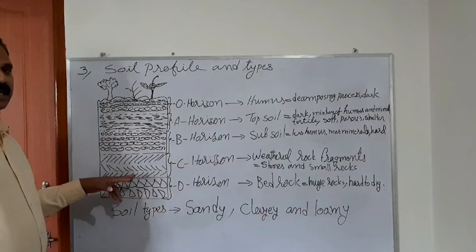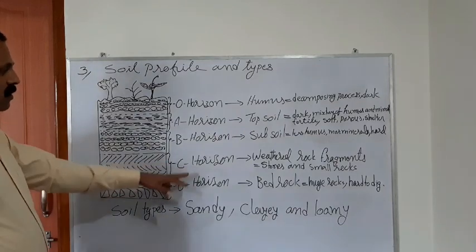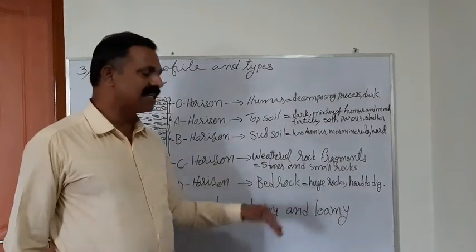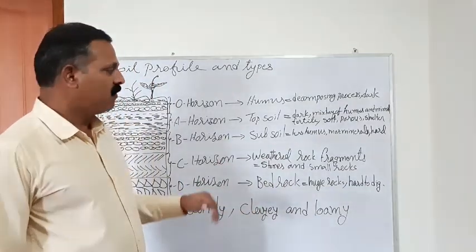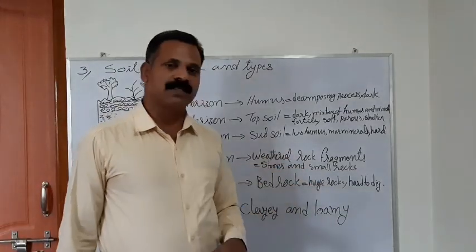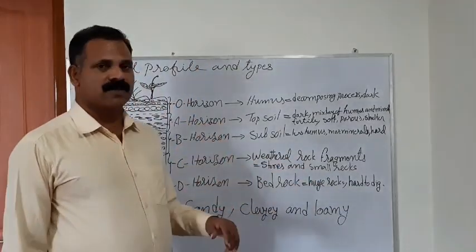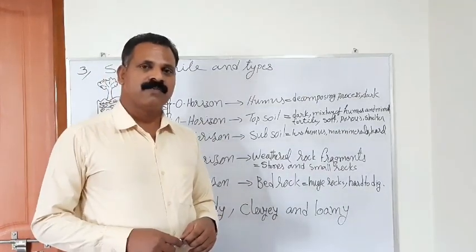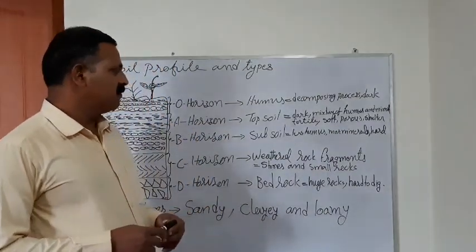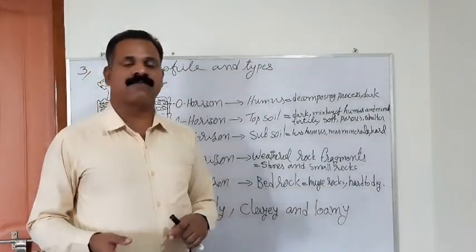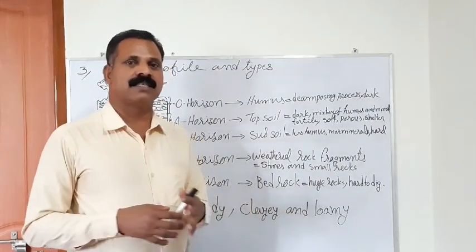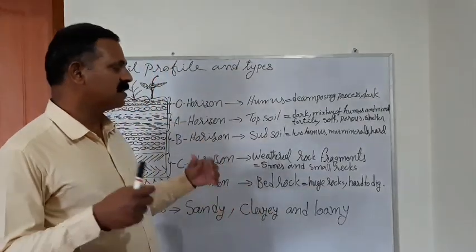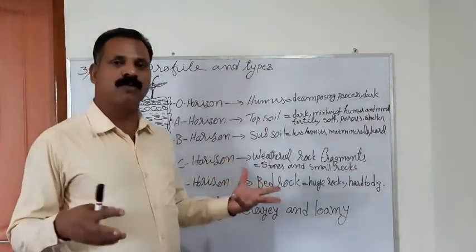The fourth layer of the soil is the C horizon. It is called weathered rock fragments. What do weathered rock fragments mean? It is the weathering process of the soil. What is the weathering process? We studied it in junior classes. When rock undergoes different climatic changes, it hardens, is reduced, and breaks into small pieces.